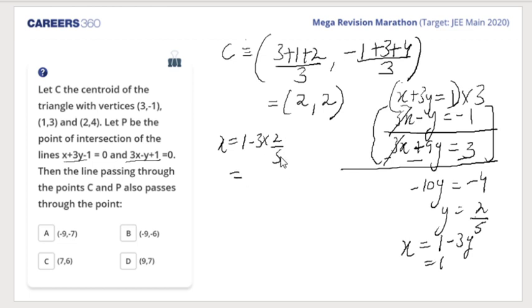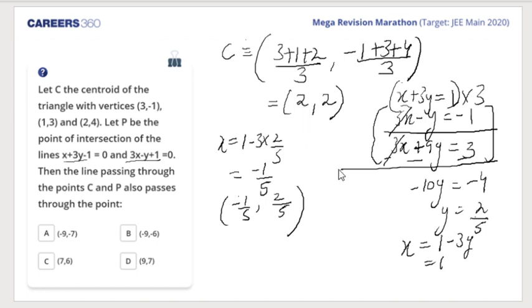So it would be 5 minus 6 by 5, that is minus 1 by 5. So one of the points through which the line passes is minus 1 by 5 and 2 by 5, right.